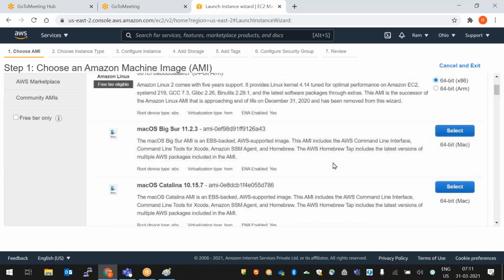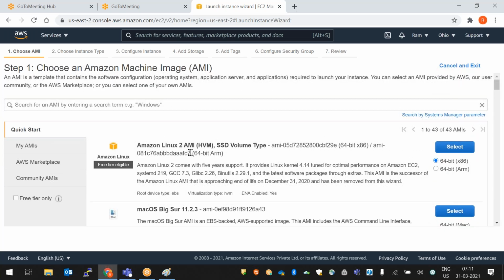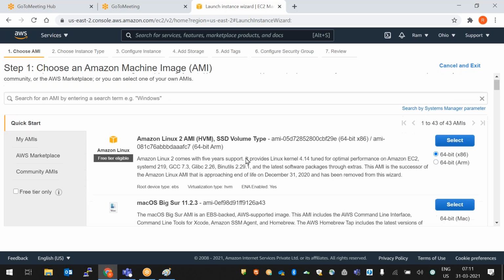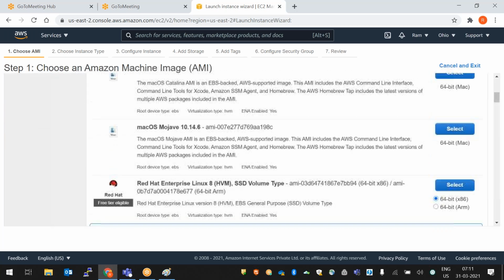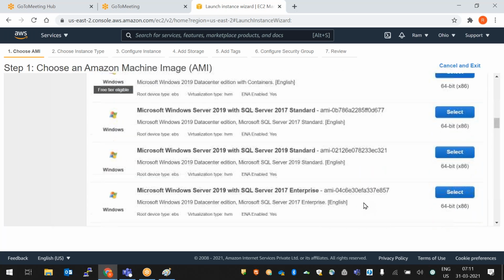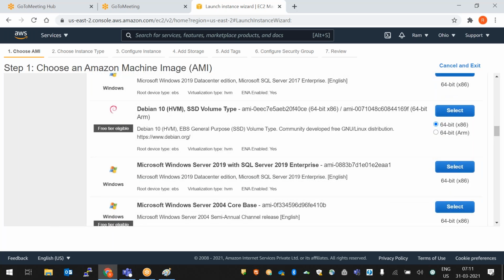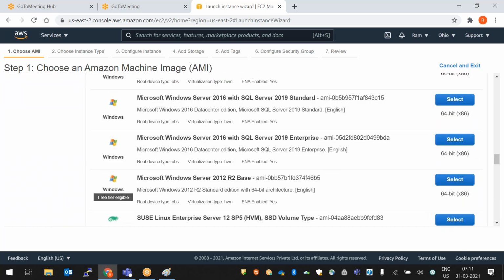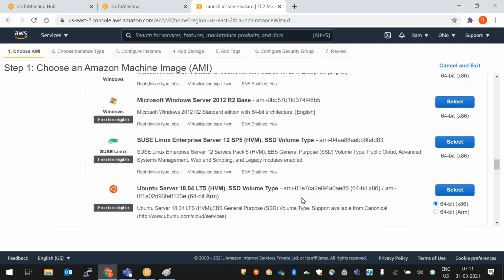These are images in which some packages will be available, right? So this is the Amazon Linux 2 AMI. This is Mac OS. Then Red Hat Enterprise Linux, SUSE Linux, Ubuntu, Windows, and Debian version. So like this, different versions are available. These are all predefined images. If you want to create an instance using this AMI, whenever we create the instance, along with it we get whatever packages are available inside this image.